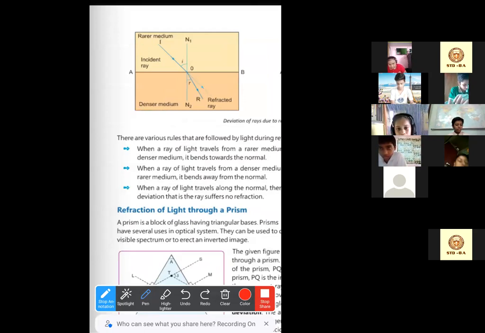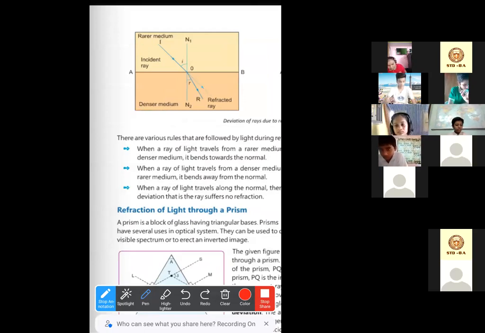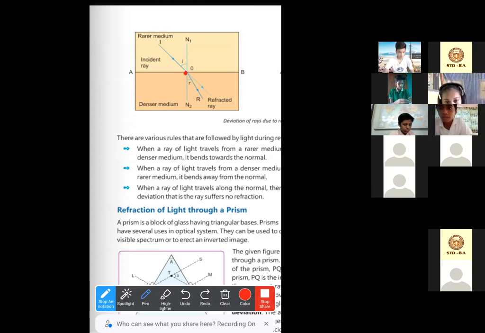So what happens when light rays enter a denser medium from a rarer medium? You all know the imaginary line that passes through the point of incidence. Now tell me which one is the point of incidence? This one, right? This point O is the point of incidence. Why is it called the point of incidence? Who will tell me? Yes, Akhil? Ma'am, because this is the point where the two rays meet.